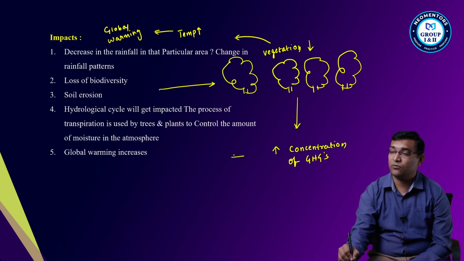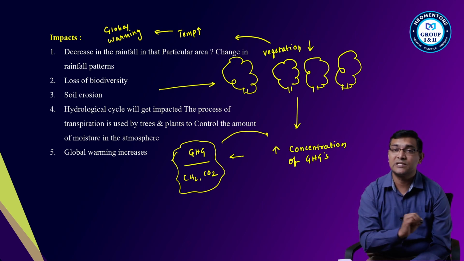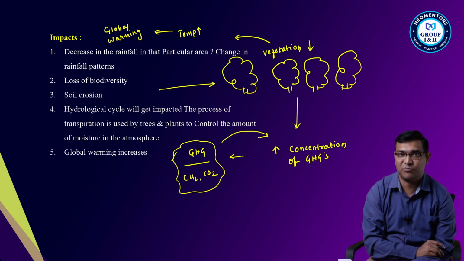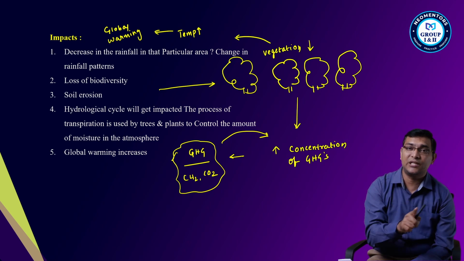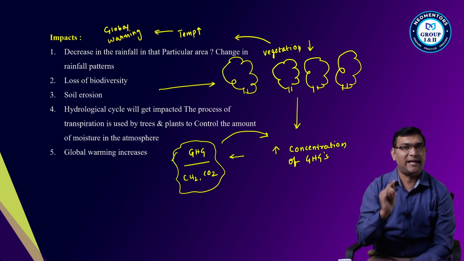What will happen if you cut down the trees? The greenhouse gases which are stored, like methane, carbon dioxide, etc., will be released into the atmosphere, and further it will increase the concentration of greenhouse gases in the atmosphere, further accelerating global warming. Climate change will be more devastating.